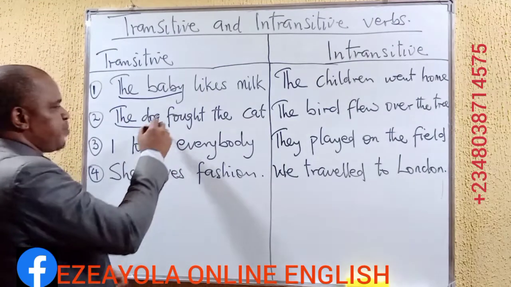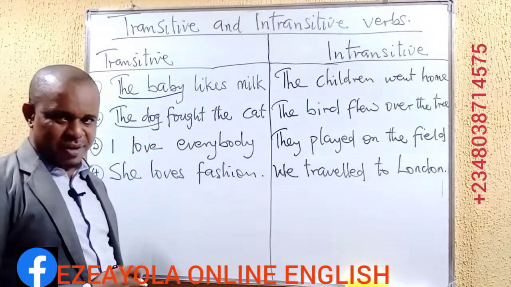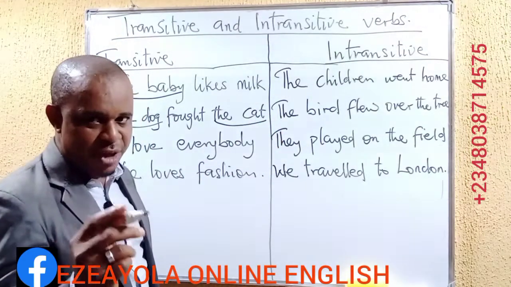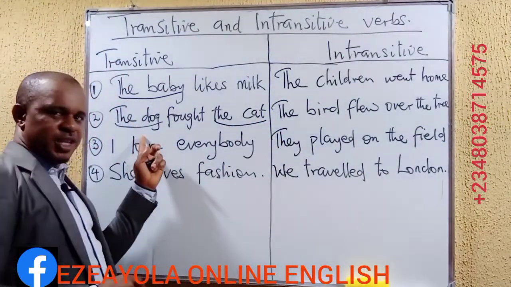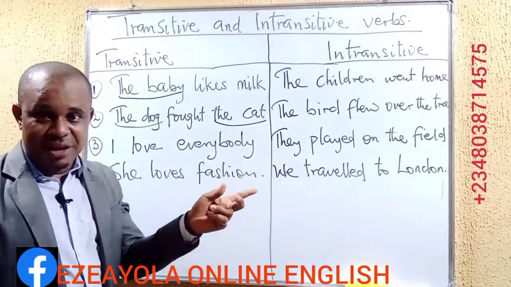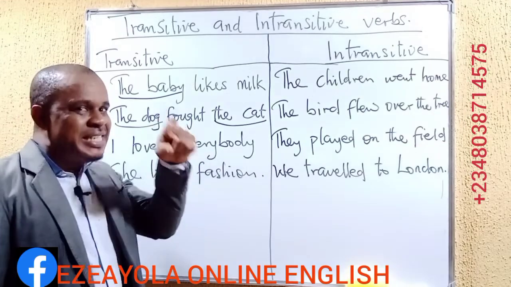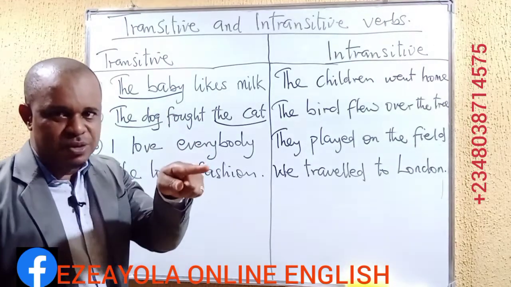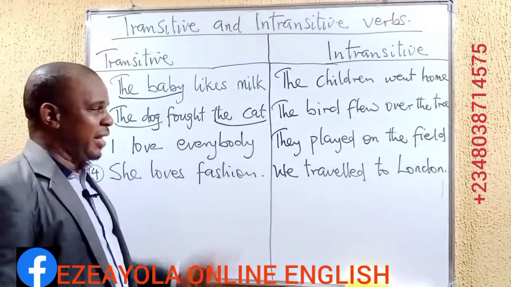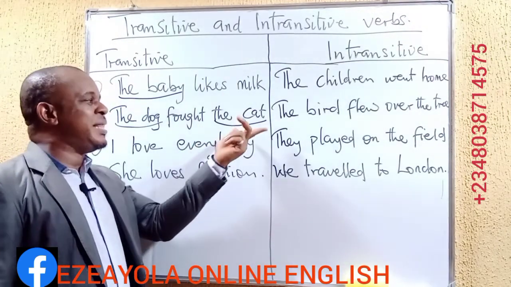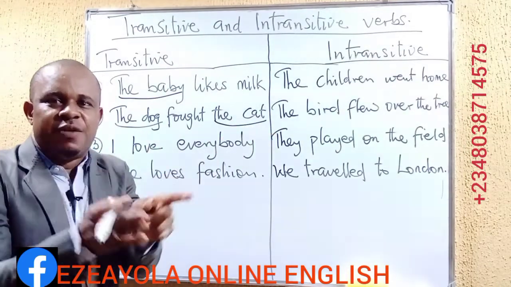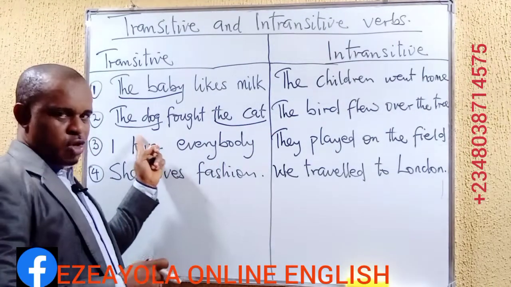The dog is the subject of the expression, and the cat is the object. Okay? Remember, the subject is the person or the thing, whatever it is, that did the action, that performed the action. What was the action? Fought. The action of fighting in the simple past tense. Okay? The cat was the thing, the object, that received the action performed by the subject.